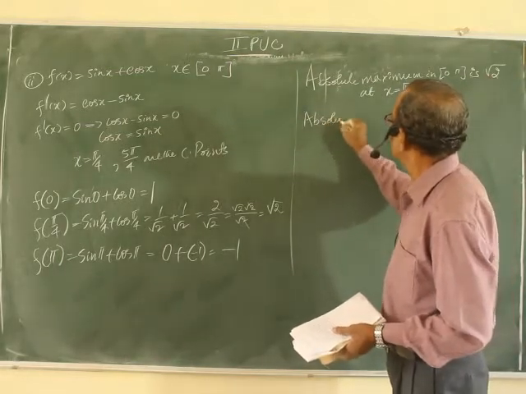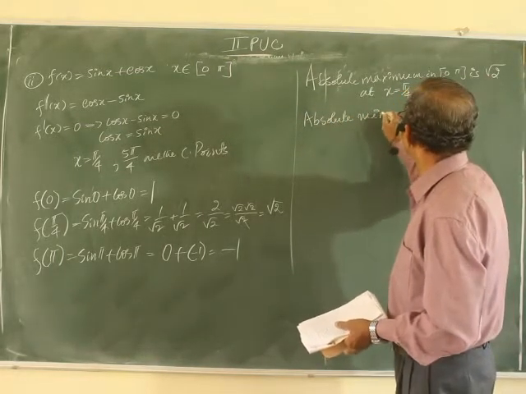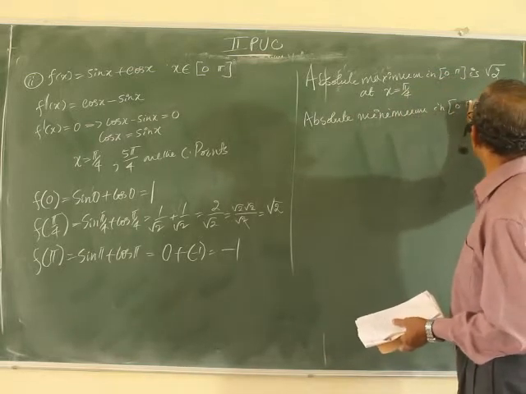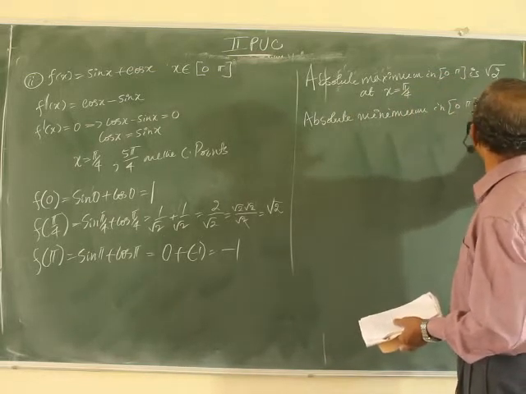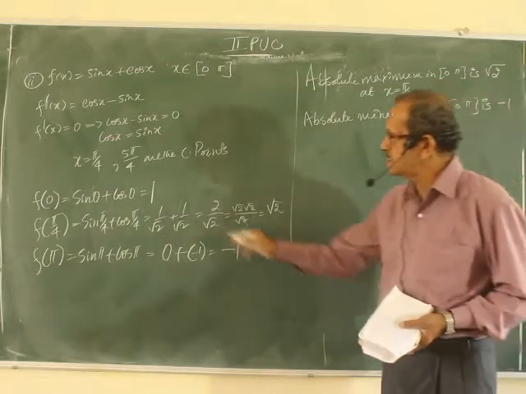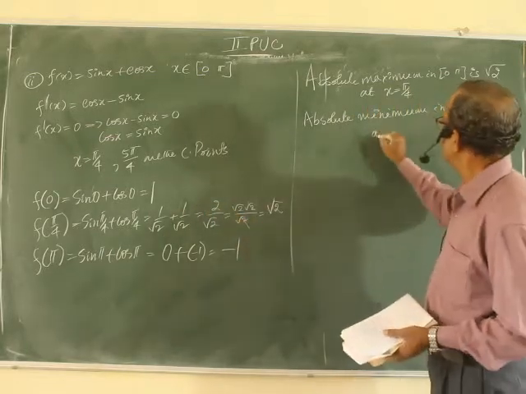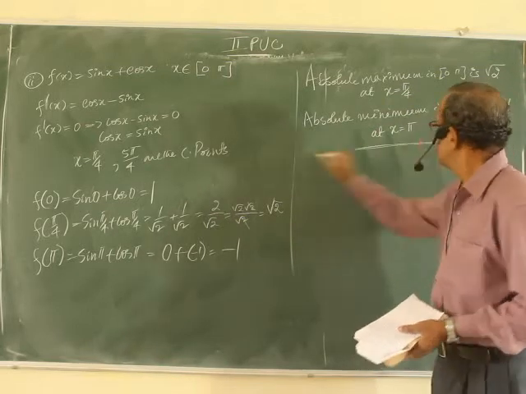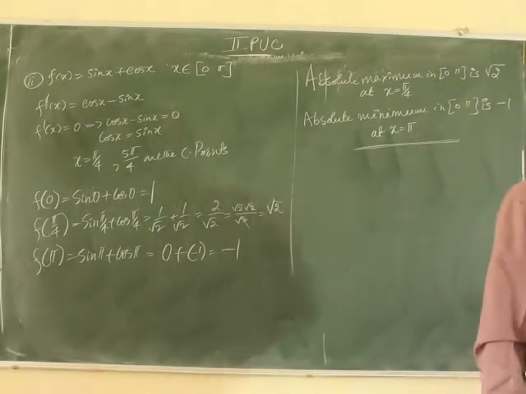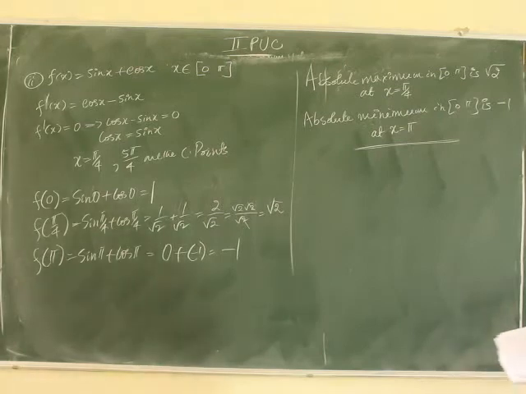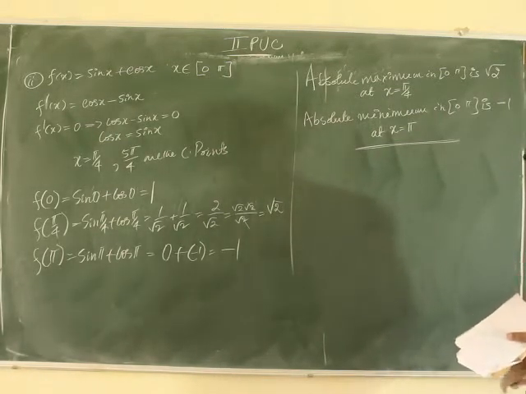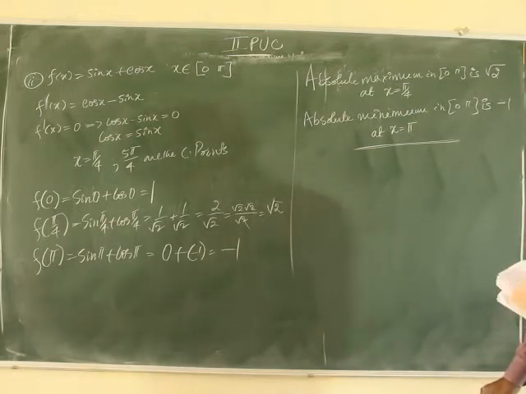Absolute minimum in 0 pi is minus 1, smallest, minus 1, at x equal to pi. So the absolute maximum of the function is root 2, absolute minimum of the function is minus 1.